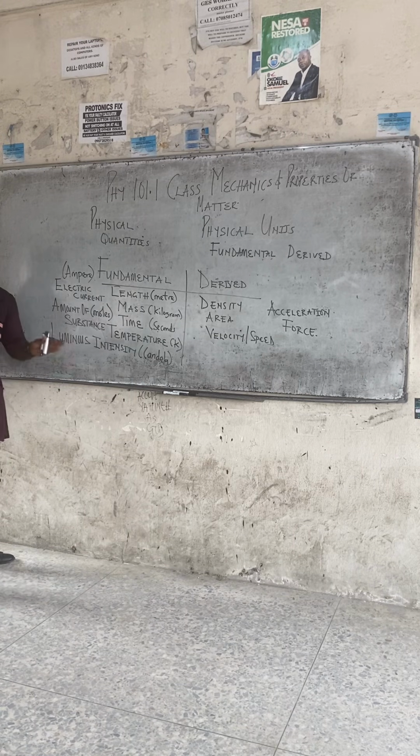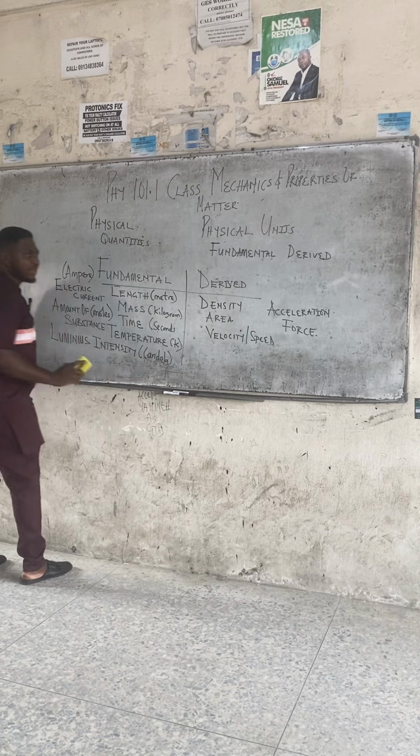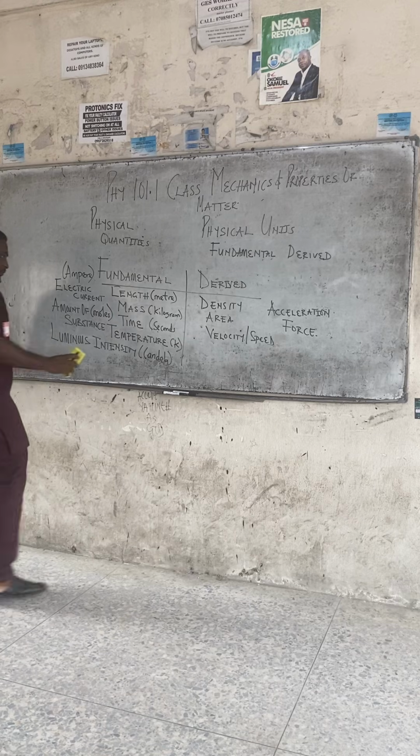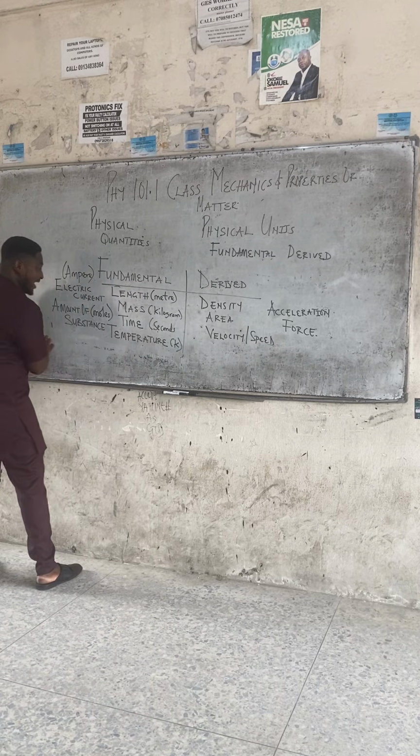Having understood fundamental and derived quantities, the next thing you are supposed to learn in chapter 1 is called dimensional analysis. So let us go to dimensional analysis.